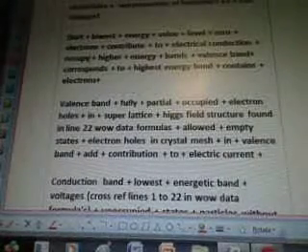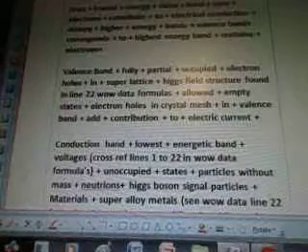Start the lowest energy value level 0. Electrons contribute to electrical conduction, occupy higher energy bands. Valence band corresponds to highest energy band, contains electrons. Valence band, fully, partial, occupied electron holes in superlattice, Higgs field structure found in line 22 Wow data formulas. Allowed empty states, electron holes in crystal mesh. In valence band, add contribution to electric current.